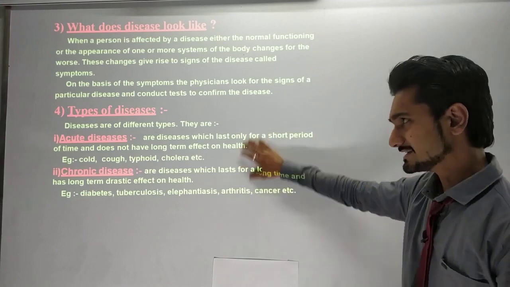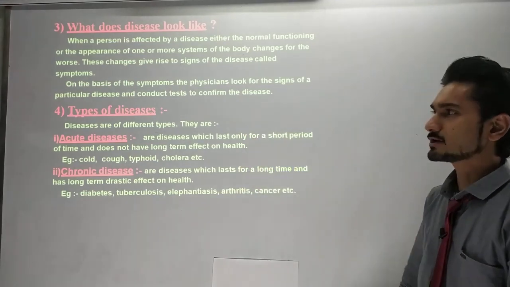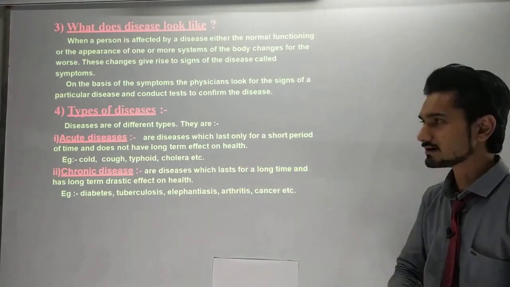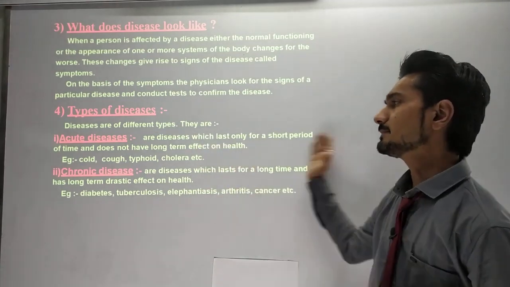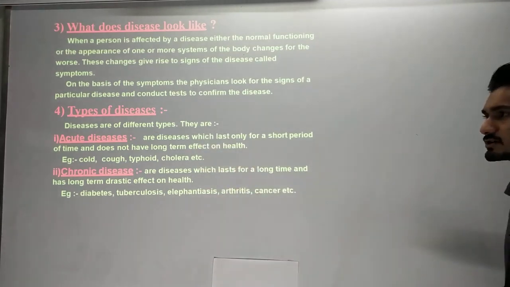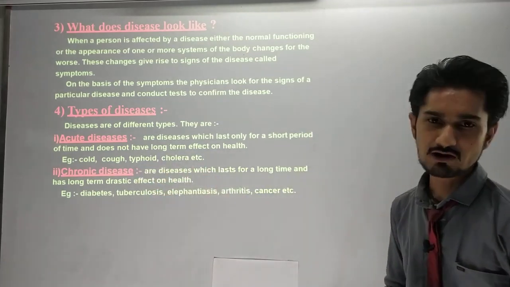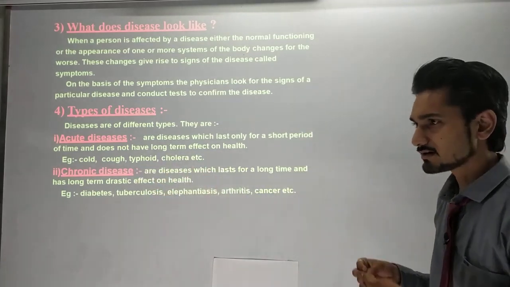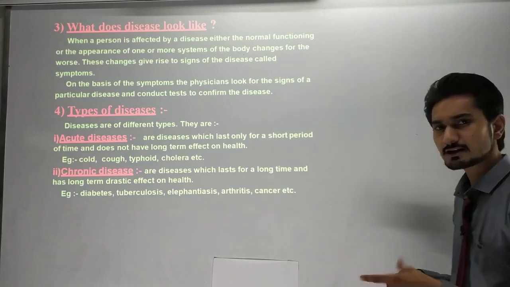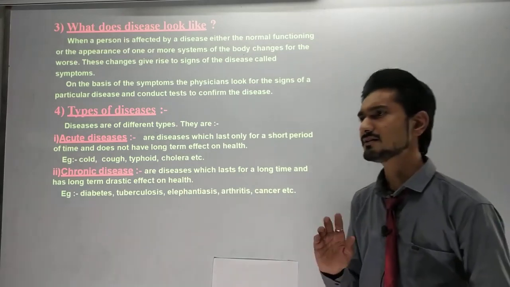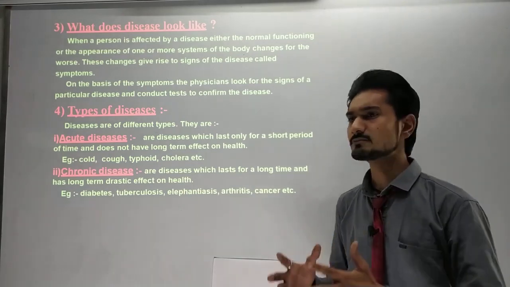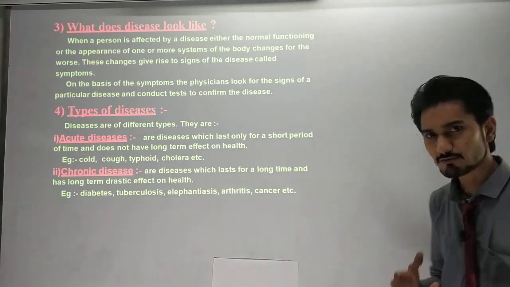We are going to discuss the types of disease: the acute disease and the chronic disease. Now, what is an acute disease? These are diseases which last only for a short period, such as cold, cough, typhoid and cholera. These are things that come in your body and stay for a short duration. Generally they can be released from your body in 3 to 5 days.